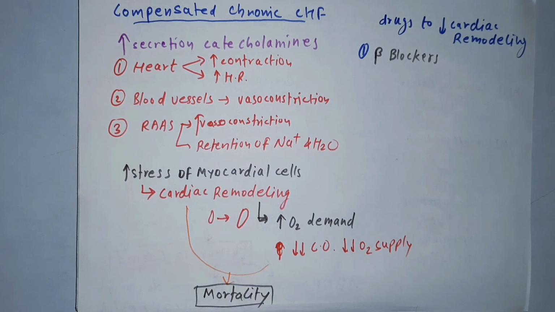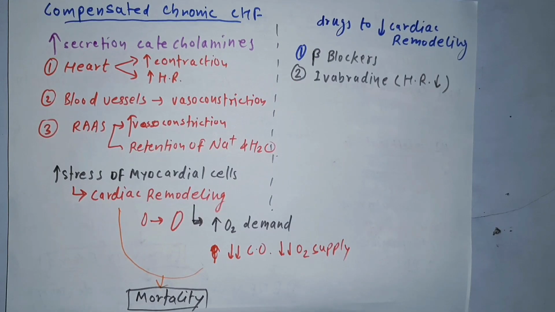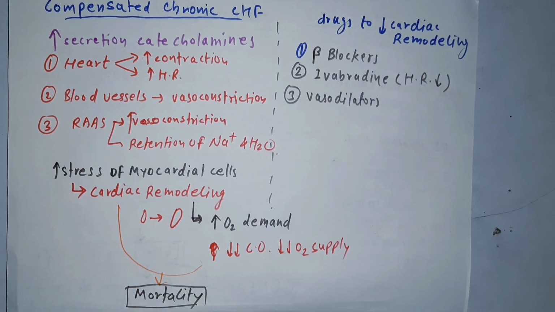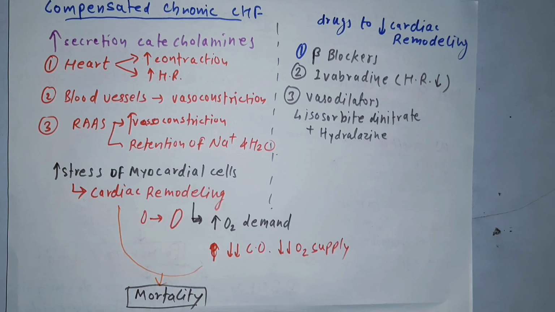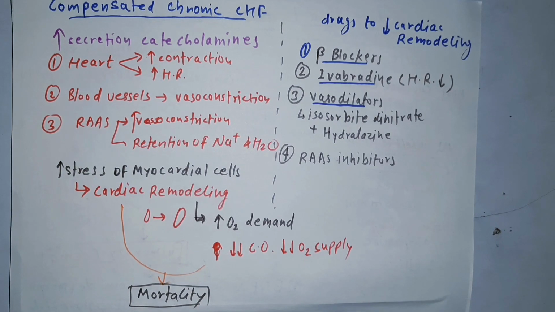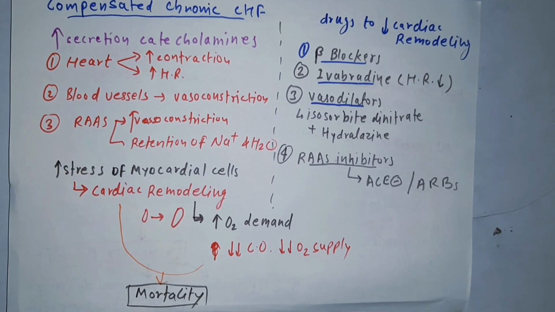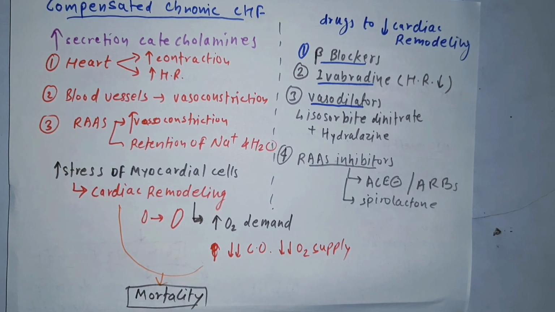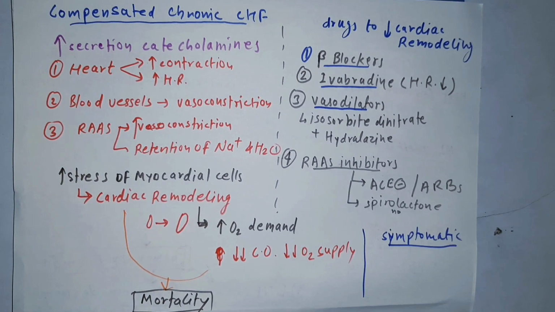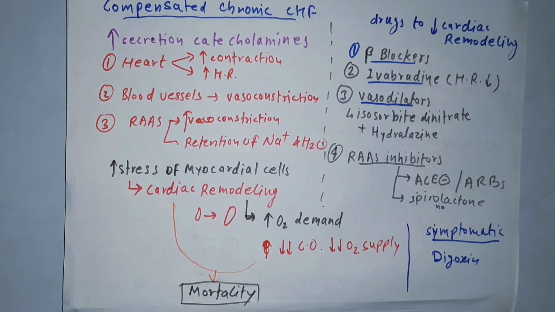For example, beta blockers to decrease the contraction of heart, ivabradine to decrease the heart rate. We can also give some vasodilators like isosorbide dinitrate and hydralazine. We can also give some RAS inhibitors like ACE inhibitors and ARBs and spironolactone. And if the patient is symptomatic, then we give digoxin. In the next video, we will discuss the different classes of drugs one by one.